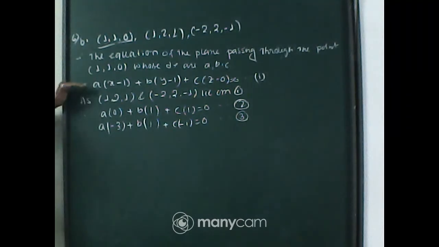So we have equation number 1, equation number 2, and equation number 3.